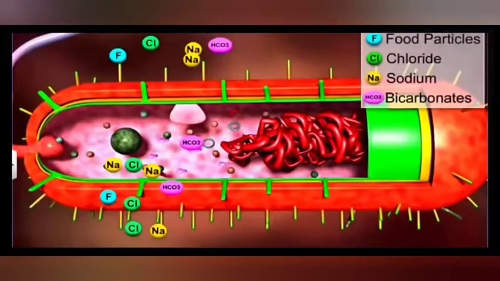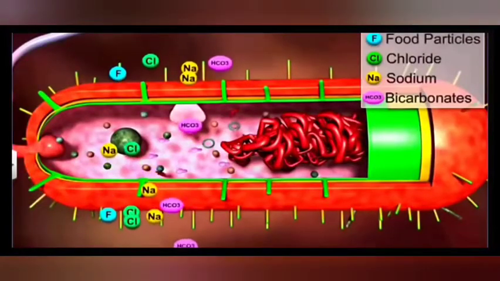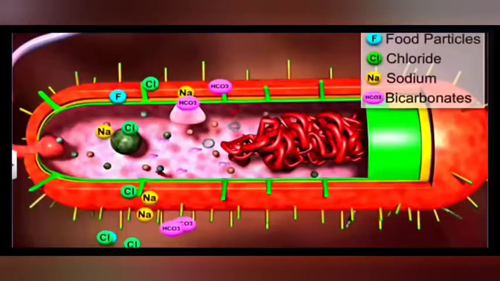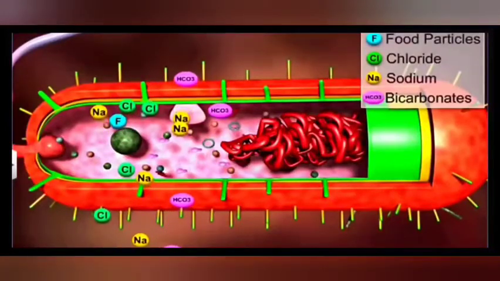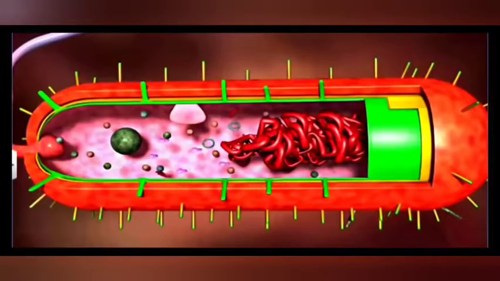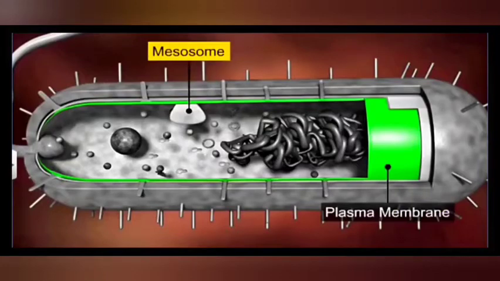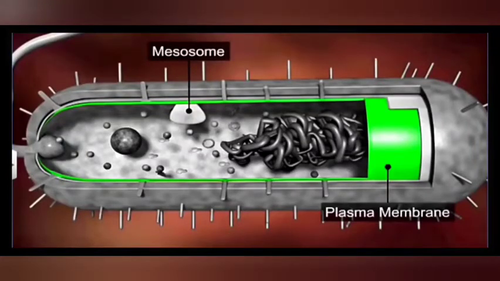Now the next layer is the plasma membrane, which is highly versatile, a selectively permeable membrane, and is responsible for all types of transportation across the plasma membrane. Because bacterial or prokaryotic cells are very simple, they do not have any type of cell organelles. This plasma membrane at various places is folded into structures called mesosomes. These mesosomes perform different types of functions. They are the different types of cell organelles in some way.